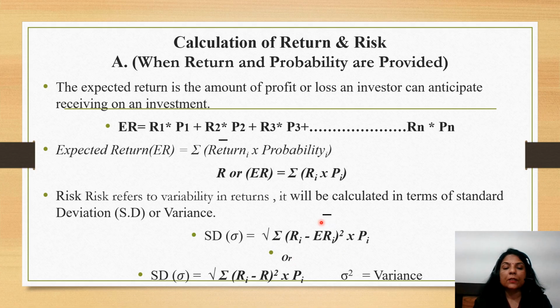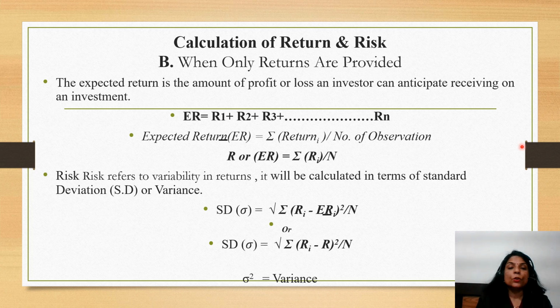It is both expected return or R average or mean return. So (R minus R bar) square multiplied by the probability. So this is the first formula when the probability has been given. Expected return will be summation of R into P, standard deviation will be root of summation of (R minus R bar) square multiplied by P, and variance is the square of standard deviation.